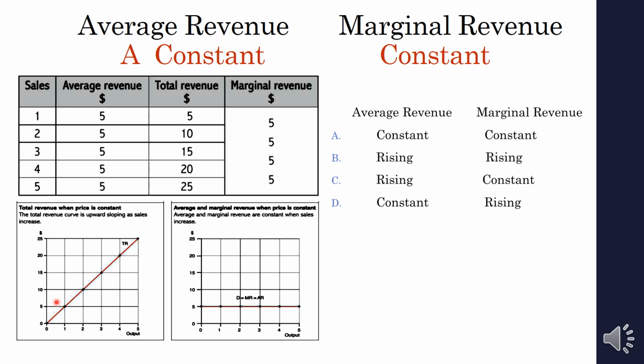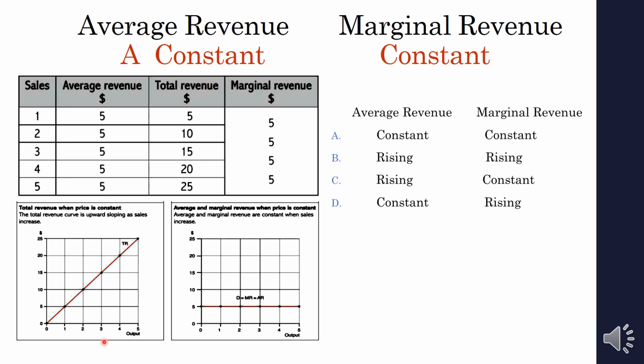Otherwise, the total revenue curve would go up like this and come down like this, like an A shape. But when it is already known that the price is constant, AR equals MR equals price equals demand. So it is a perfectly competitive market. In the case of perfect competition only, AR and MR will be constant. Got the idea? Because price is constant. So that's why option A is right.